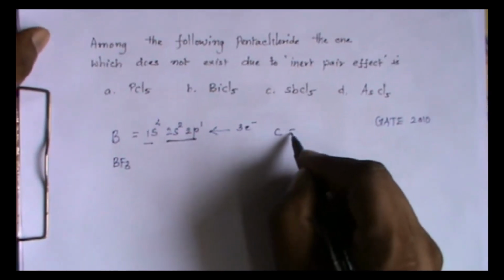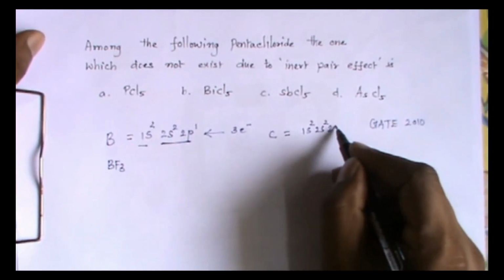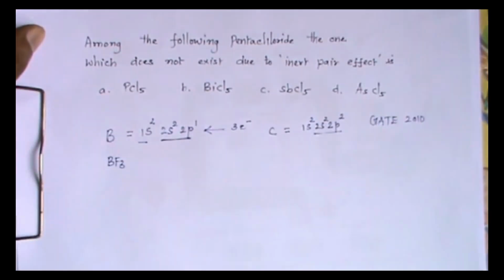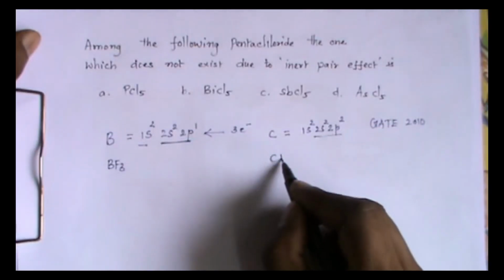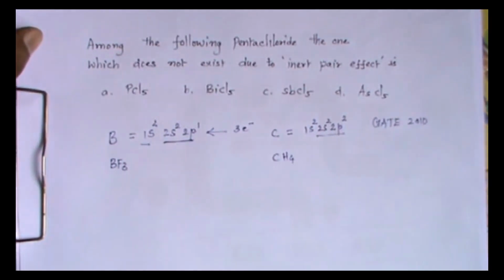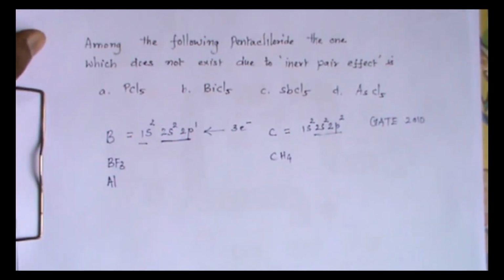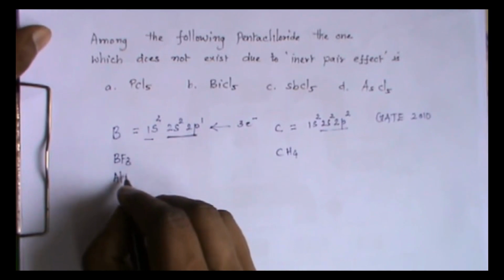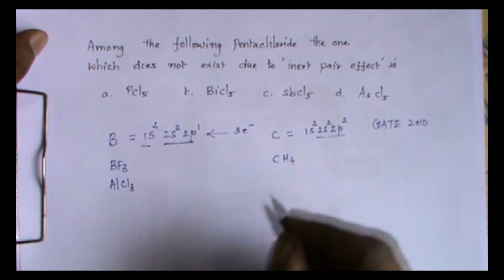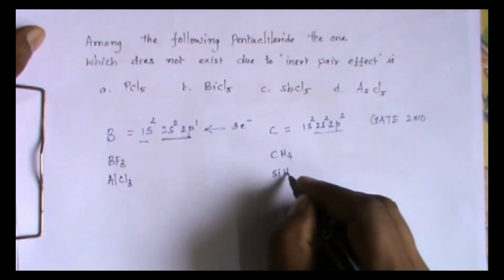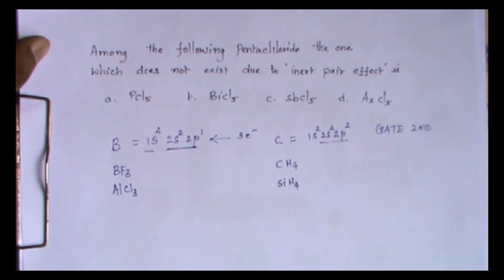Consider carbon. In the outermost shell, I have 4 electrons. All these 4 electrons can be used for bonding. In the boron group, the next atom is aluminium. Aluminium also can form +3 oxidation state. Here I have silicon that also can form +4 oxidation state. That also can form 4 bonds.